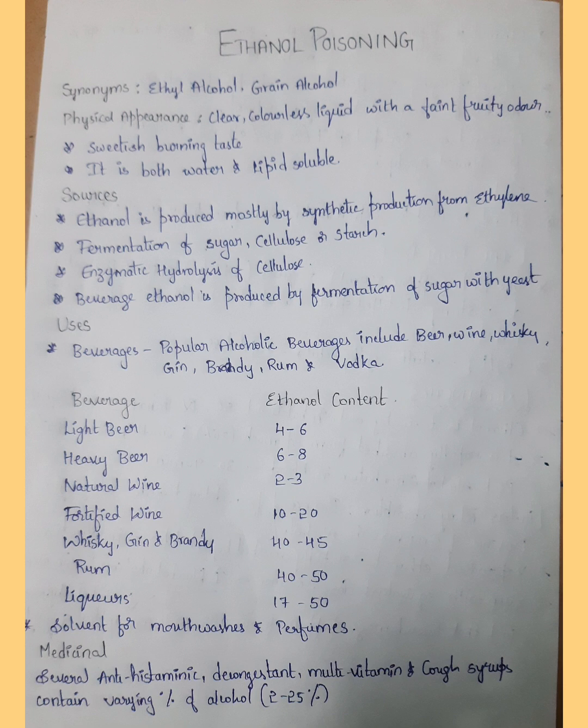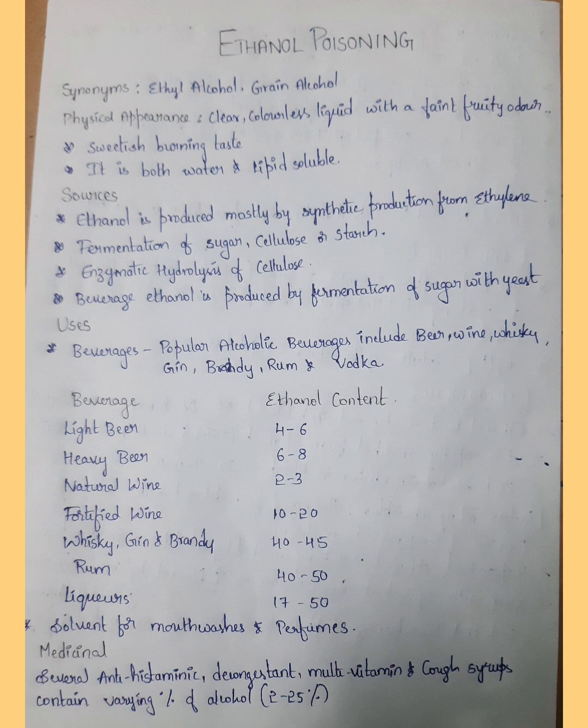Uses of ethanol. Ethanol is popularly used as beverages. Popular alcoholic beverages include beer, wine, whiskey, gin, brandy, rum, vodka, etc. Here I mentioned the ethanol content in various alcoholic beverages. Light beer contains only 4 to 6% alcohol. Heavy beer contains 6 to 8%. Natural wine contains only 2 to 3%, which is the lowest ethanol content among all the alcoholic beverages.